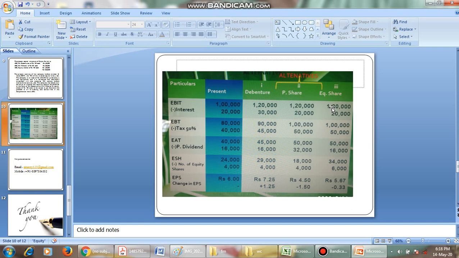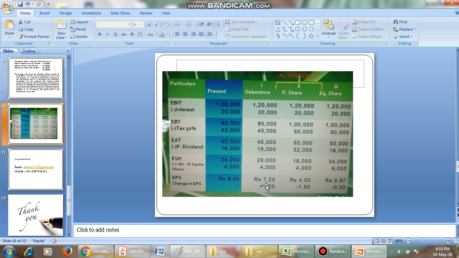Then we go for equity shares. The next alternative is the equity shares alternative, that is 1,20,000 of EBIT minus 20,000 of interest. We get 1 lakh rupees, then 50% tax, so the earnings available is 50,000. The preference dividend is only 16,000 rupees, with no change, because the raising is completely through equity shares. So we get 34,000, divided by the number of equity shares, which is 6,000, because we have gone for an additional 2,000 equity shares in order to raise the 2 lakh rupees. So we get 5.67.